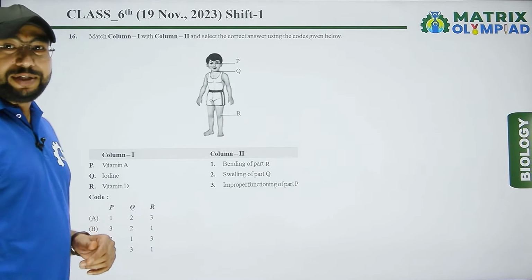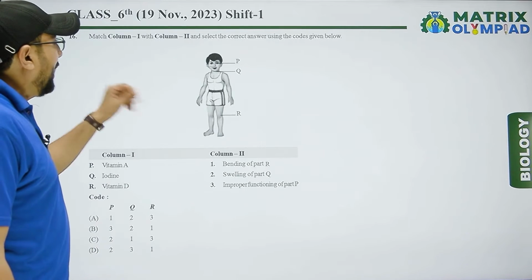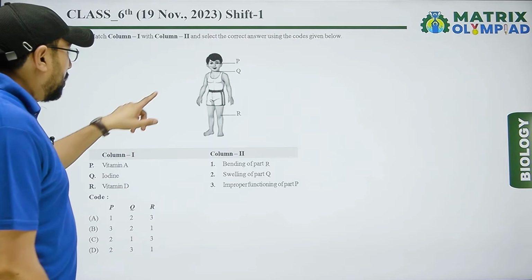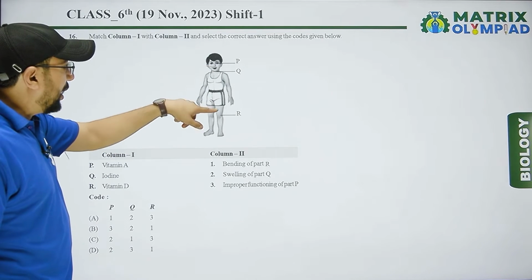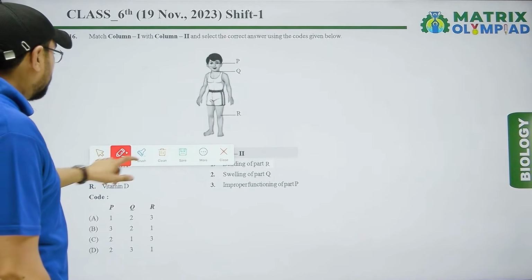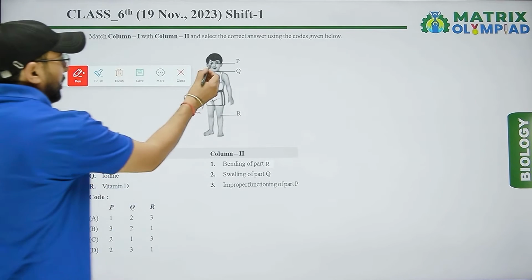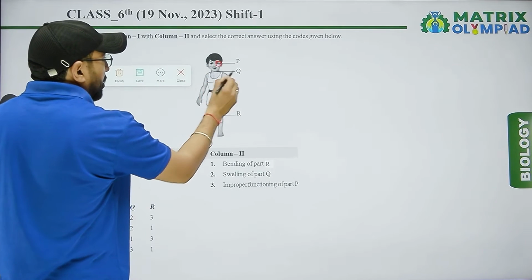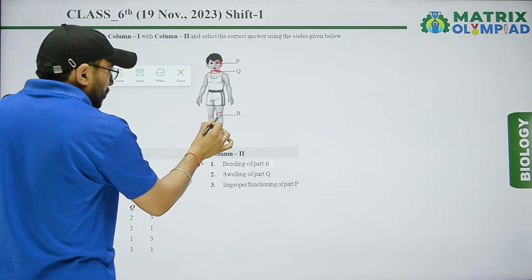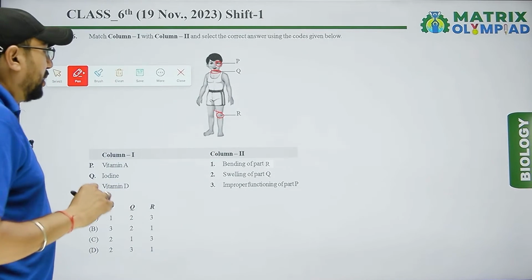Next one. Match the column first and second and select the correct answer using the code. P, Q, R given in the picture. P is related to eye, Q related to neck and R related to joint.